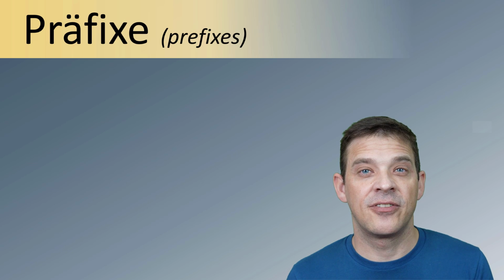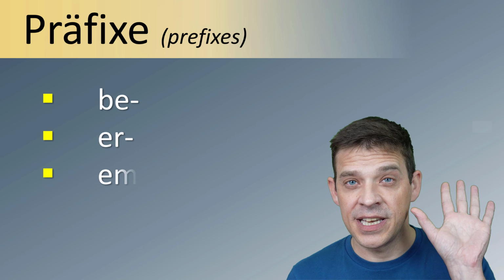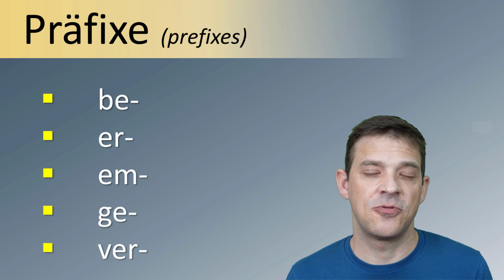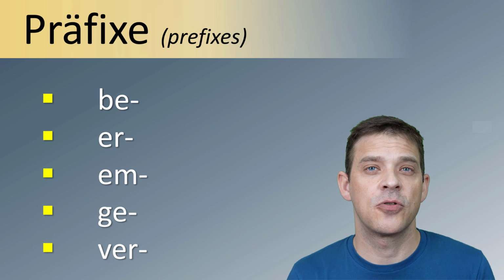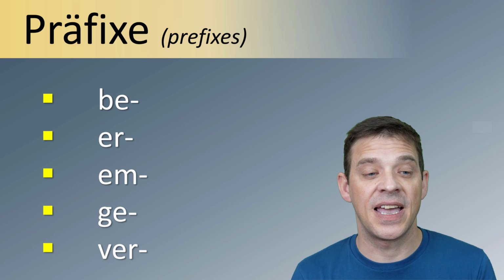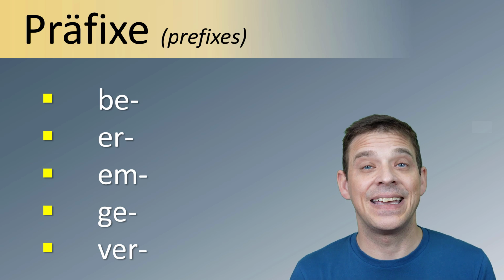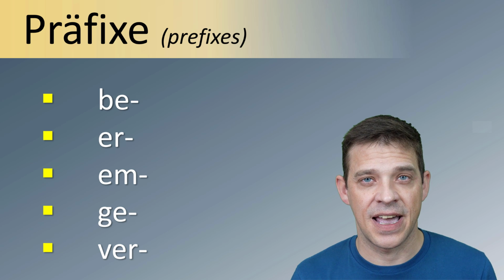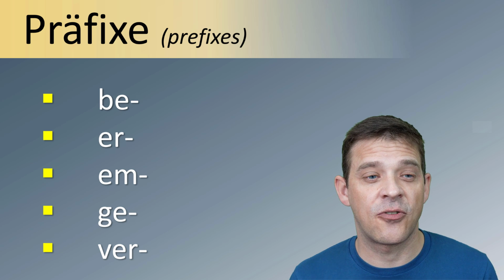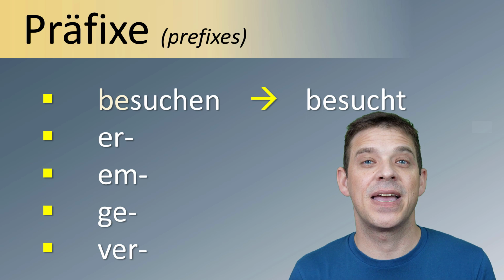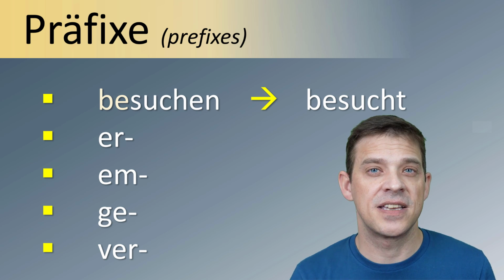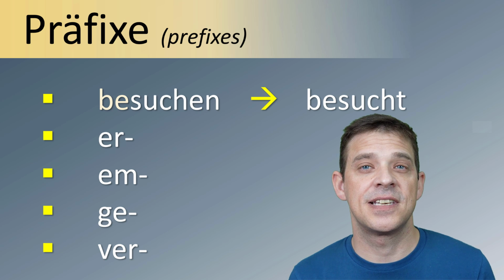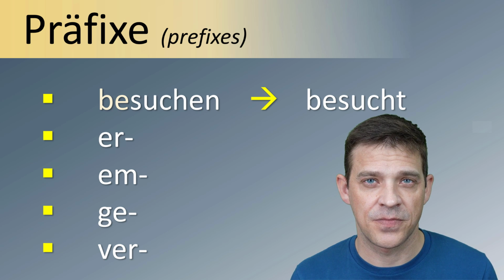For A1 level, there are only five prefixes you need to know. There are a few more for this kind of verbs, but it's not for A1 level. A1 level is only five, which are BE, ER, EM, GE und VER. We start with examples for BE, zum Beispiel besuchen. Besuchen ist der Infinitiv und heißt to visit und das Partizip 2 ist besucht.